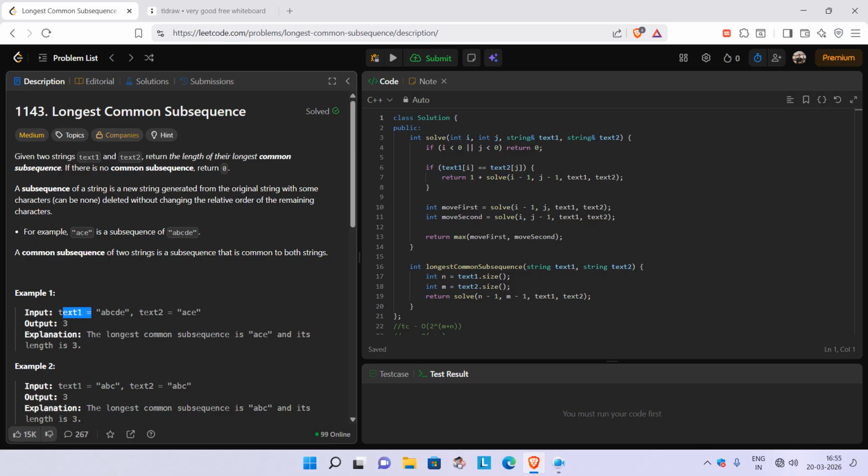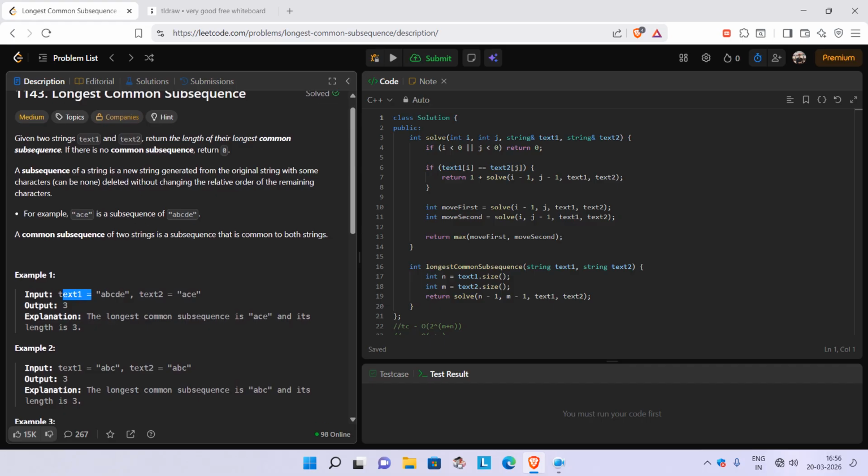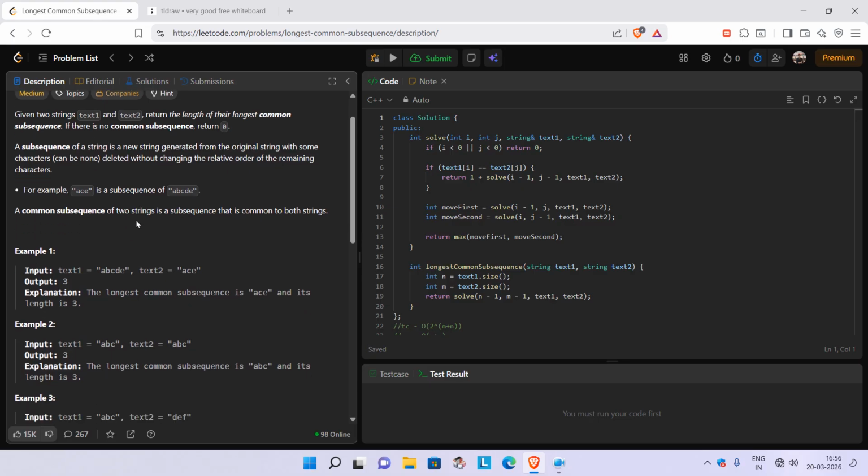And if there is no common subsequence present, we simply return 0. We know very well what a subsequence is. First of all, a subsequence is different from a subarray. It doesn't need to be continuous, but it should follow the order. For a given main string, any such selection can be called a subsequence, like a, c and e. Okay, so this is the definition of subsequence.